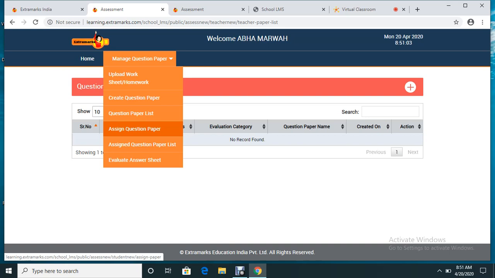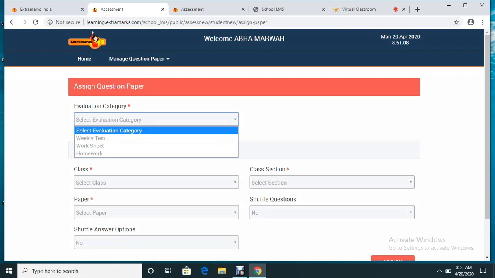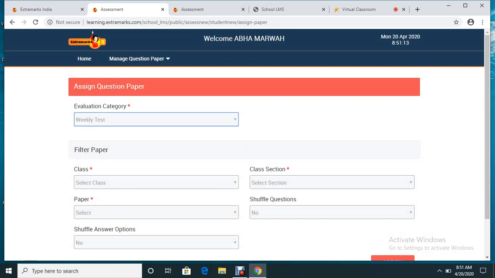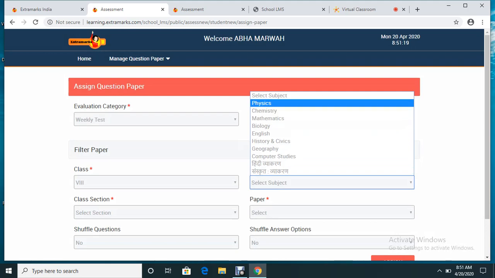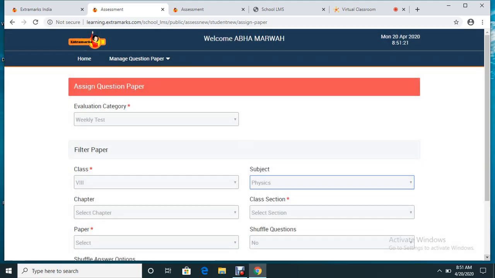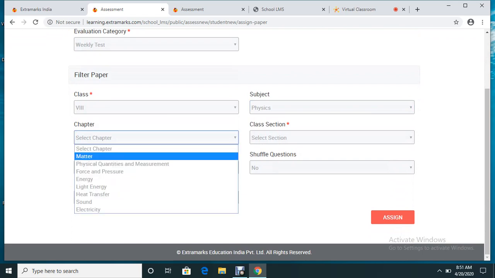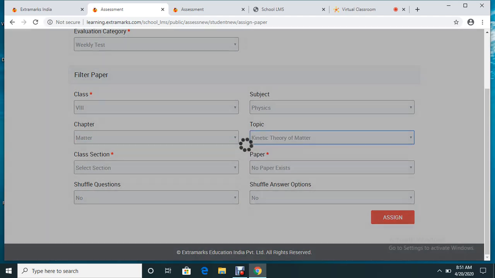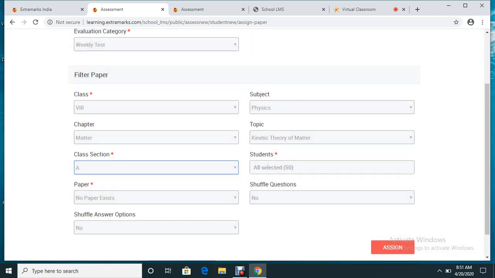Now you need to assign. Click on assign. Select the evaluation category as weekly test. Class 8, section say, subject is physics. Chapter is matter. Topic is kinetic theory of matter. Section was A. All 50 students are selected by default.